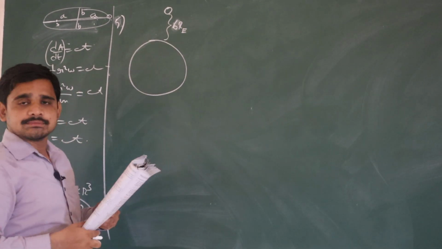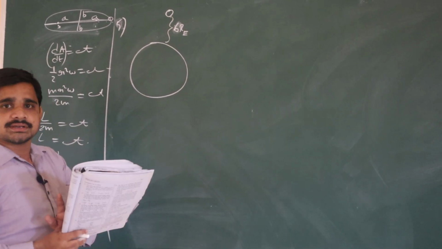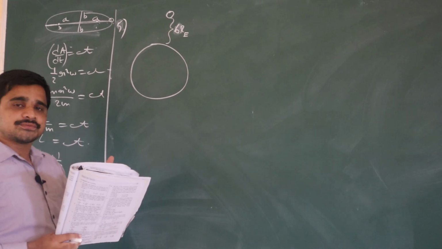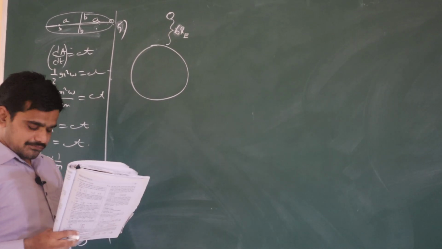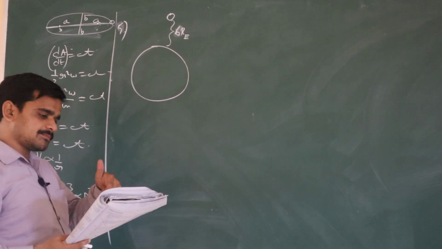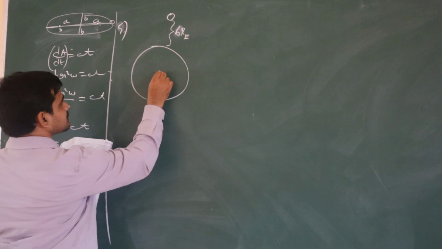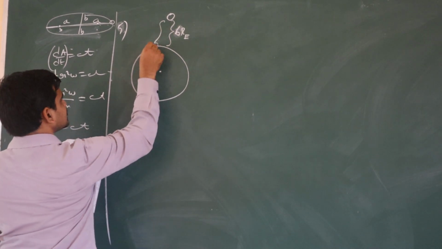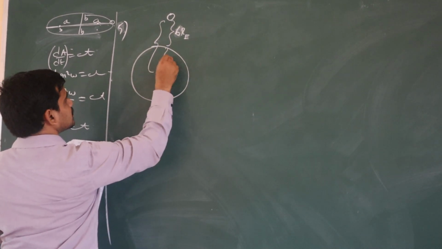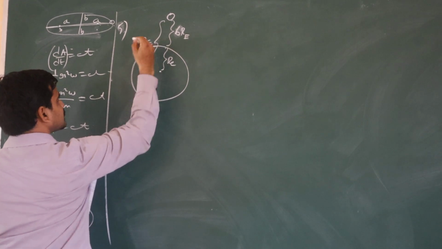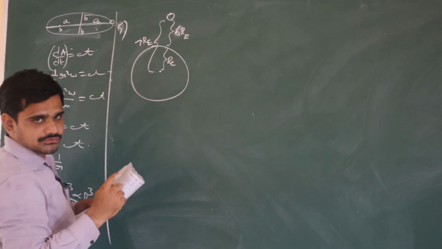From the surface. Very important, while doing the problems in this topic, either he is giving from the surface or from the center. Just identify that, okay? Be careful about that. Means from the center, how much is it? This is the radius of the earth added, so this becomes 7 R_E. The time period is 24 hours.